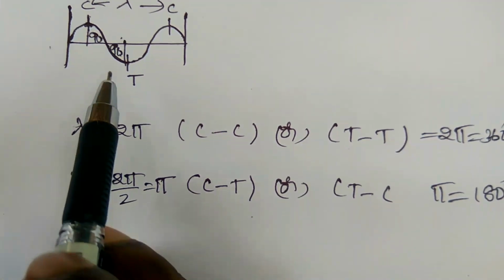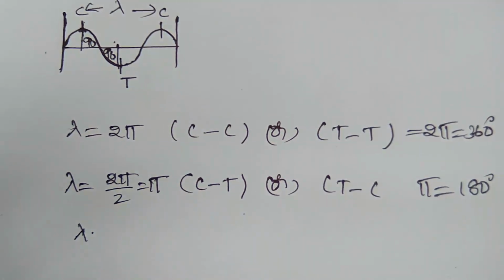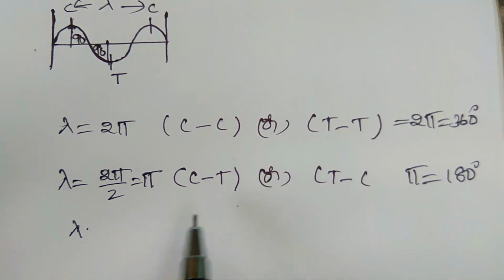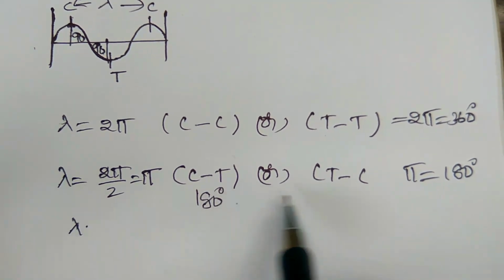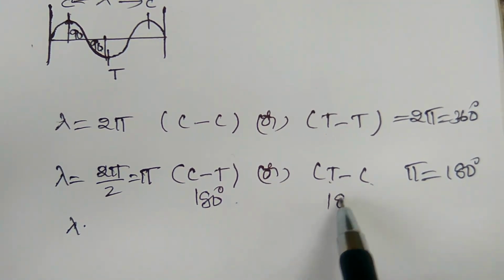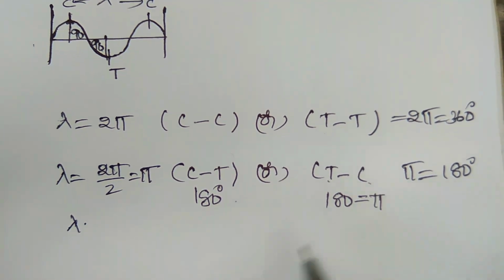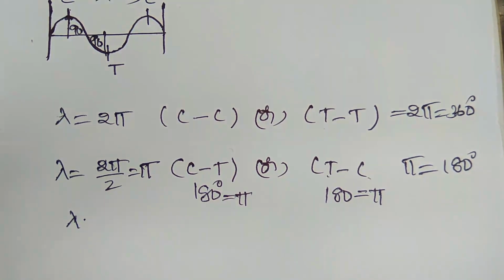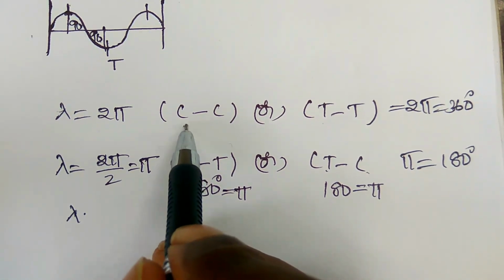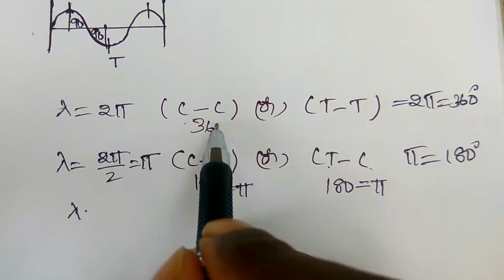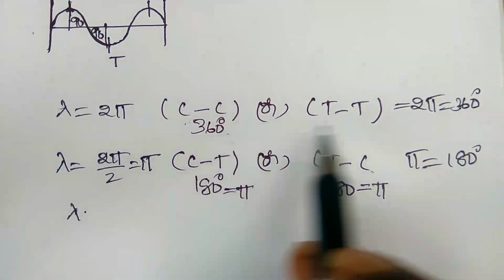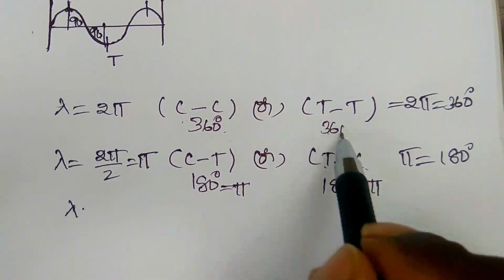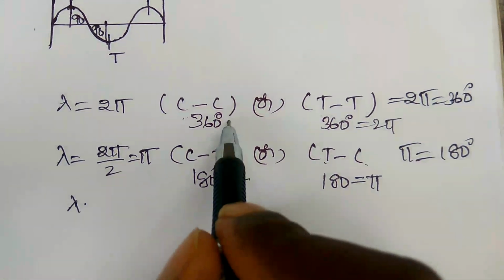If the particle moves 180 degrees, therefore the distance between crest to trough point is 180 degrees, or trough to crest point is 180 degrees, or pi radian. Here the distance between two crest points is 360 degrees. This is 2 pi radian and this is 2 pi radian.